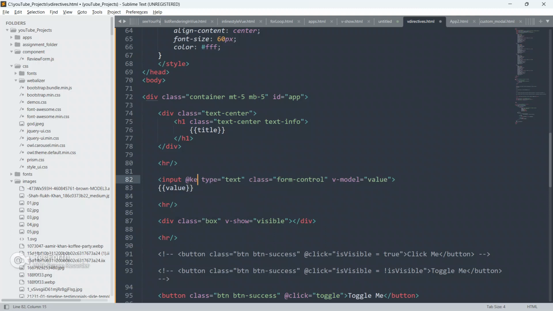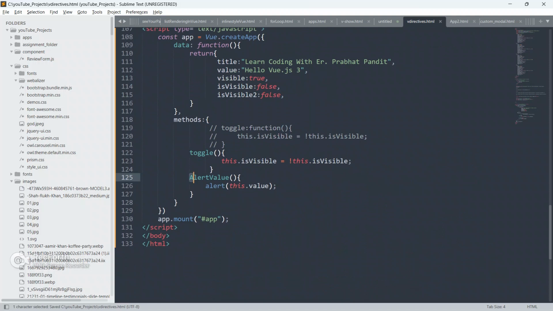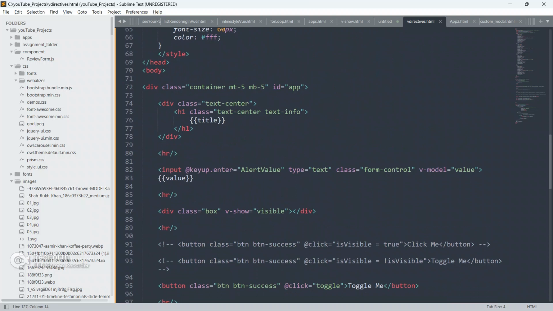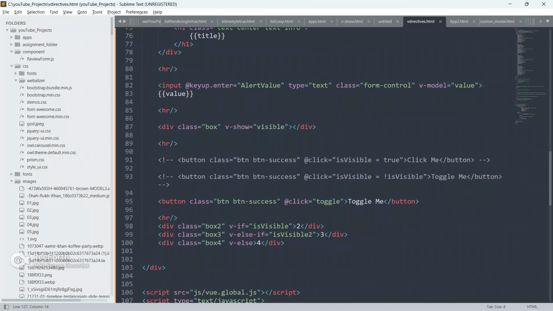Now I'm gonna listen for the enter event. So @keyup, and the event modifier is enter, which means we are listening for the enter event on the keyboard. Whenever the user hits enter, then only this function will run. The function name is alertValue. It is defined here, and it will alert whatever value is inside this input box.